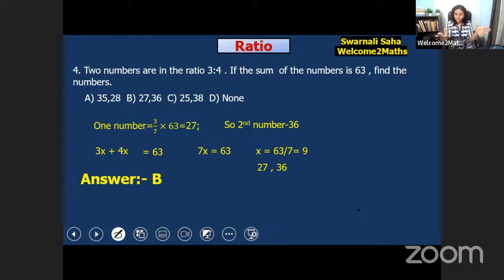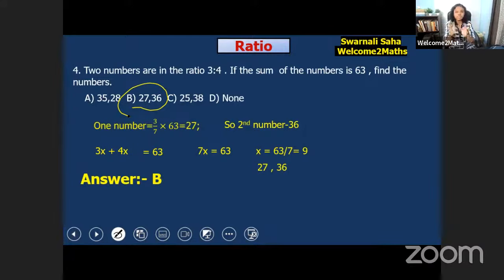If you didn't understand the whole process, the mental math is so easy. 3 by 7 into 63 is 27, and 63 minus 27 is 36. That is the answer, and answer B is the right one. You have given the correct answer, 27 and 36.